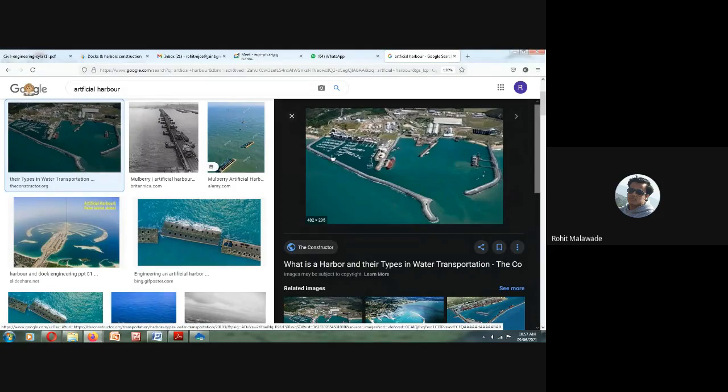On 1, 2, and 3 sides it is completely protected, and this entry is made for the entry of your ships. So sometimes a bit of turbulence may be there here, since it is in direct contact with the ocean, but all these 3 sides, this side, this side, and this side, are completely protected. So this is what the harbor is. Okay, this is what your artificial harbor is. Is it clear?